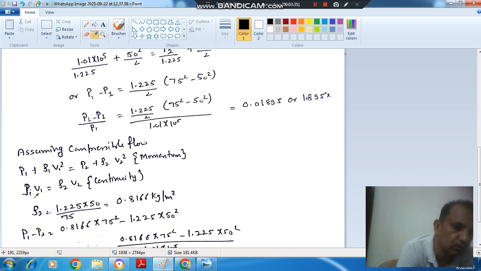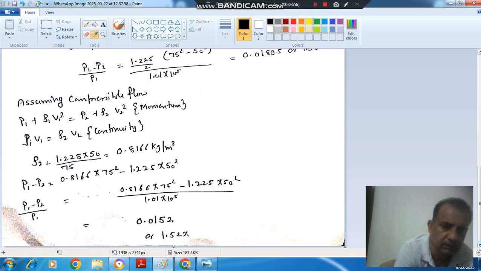Okay, so now initial density is given, that is 1.225, initial velocity is given, final velocity 75, so rho 2 will come out as 0.8166 kilogram per meter cube, and P1 minus P2 is this quantity. Dividing by P1 we can get the fraction, and multiplying by 100, the percentage change in pressure is 1.52%. This is assuming compressible flow and the earlier one is by assuming incompressible flow.